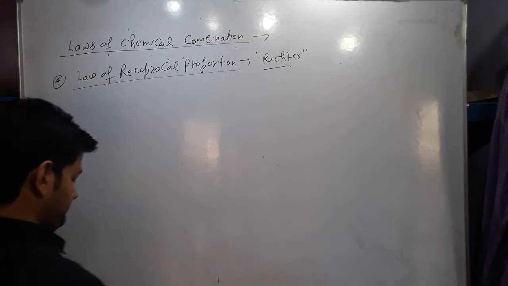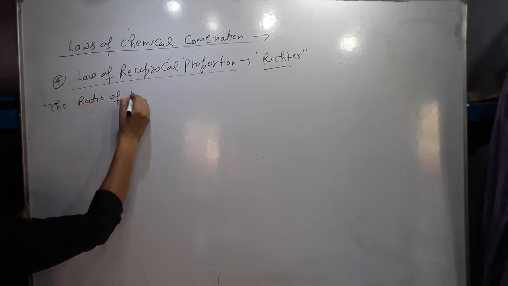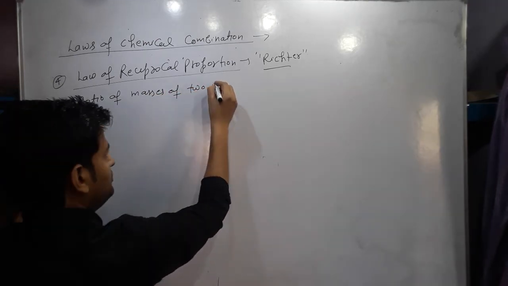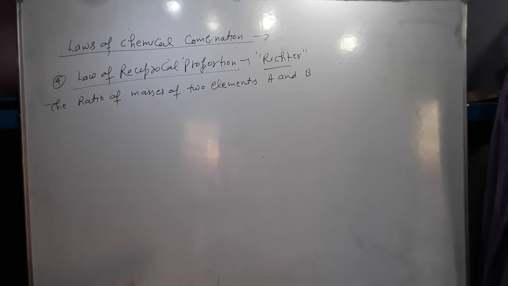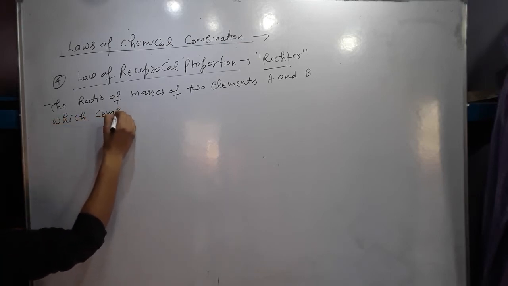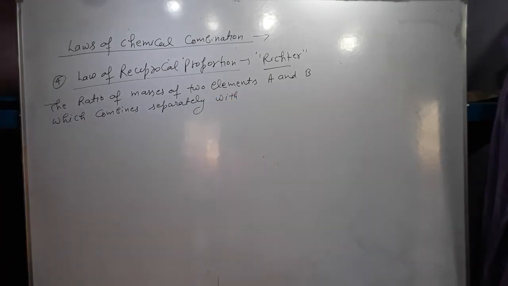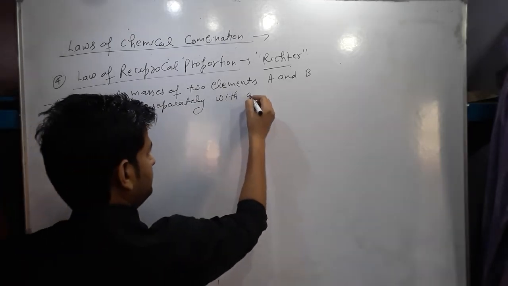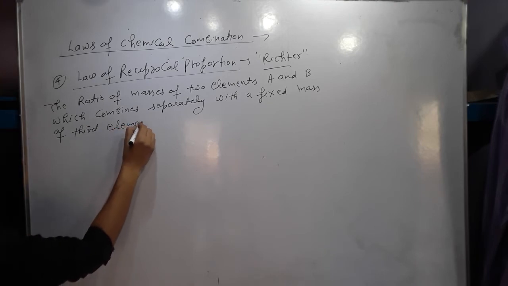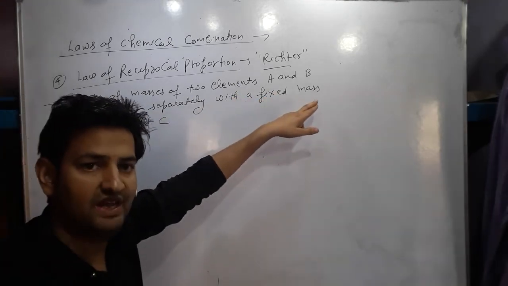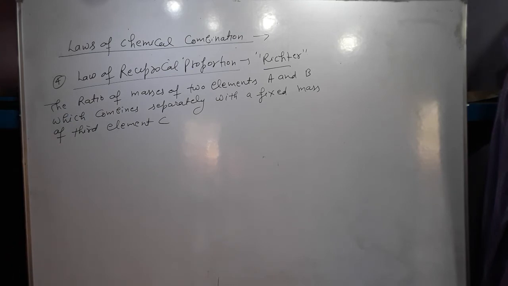According to this law, the ratio of masses of two elements A and B, which combine separately with a fixed mass of a third element C, when combined separately with a fixed mass of the third element C, is either the same, means